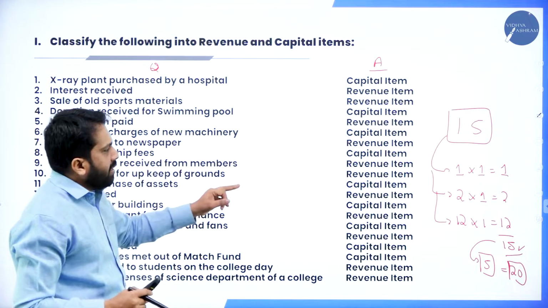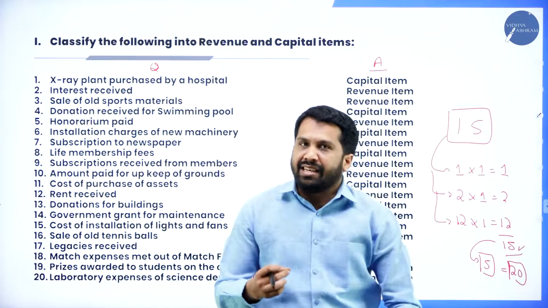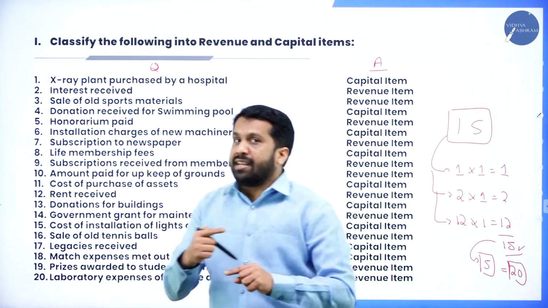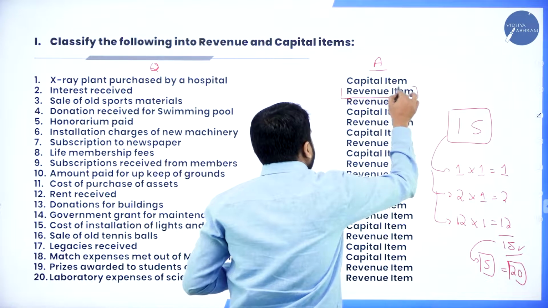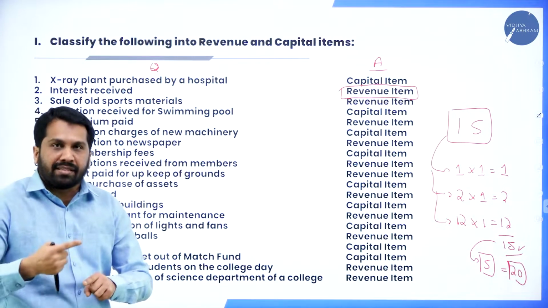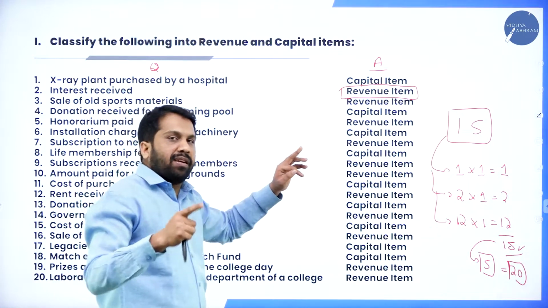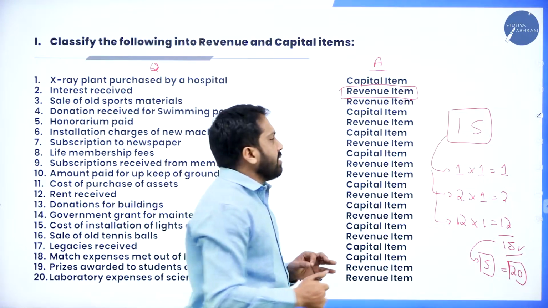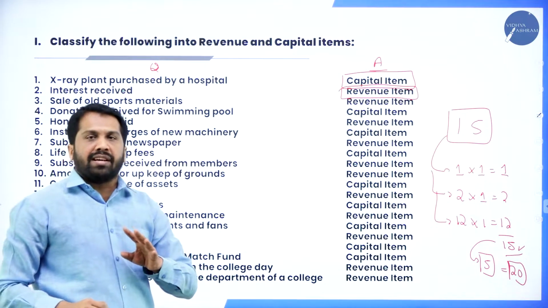How to classify whether it is capital or revenue. Any expense or income that is recurring in nature, repeatedly happening, we call it revenue. Any expenditure or income that happens occasionally will be called a capital item. Hope you are clear. I'll give you an example.